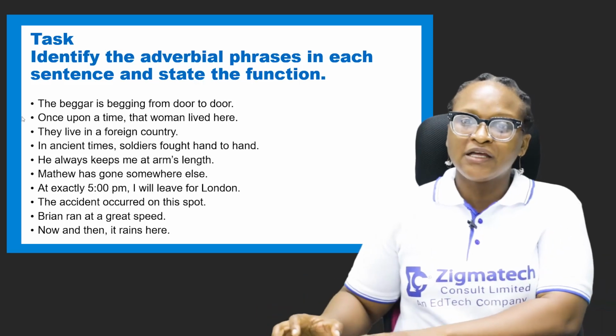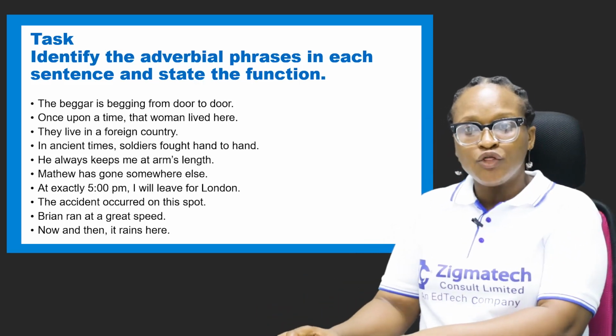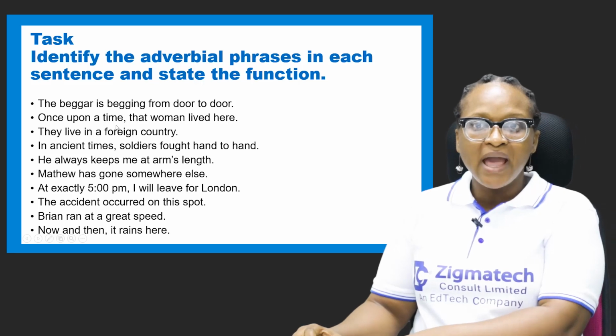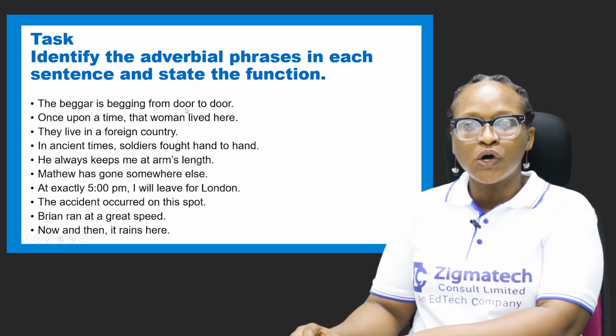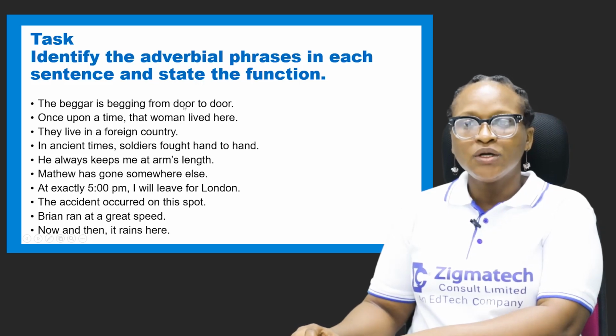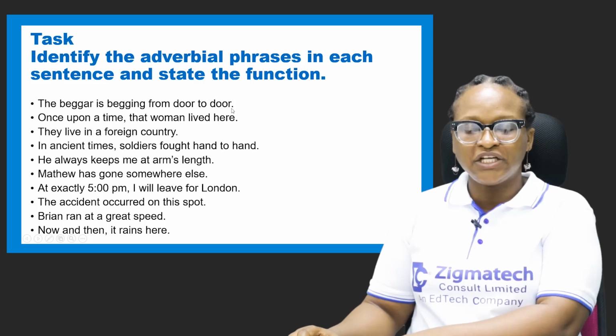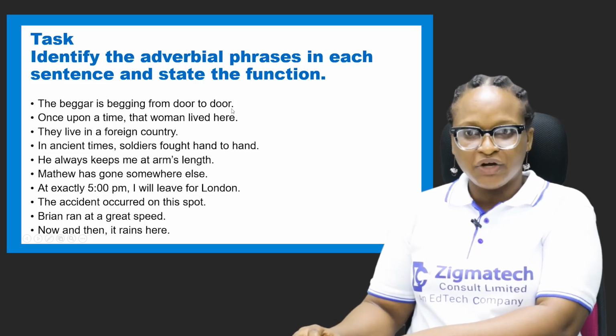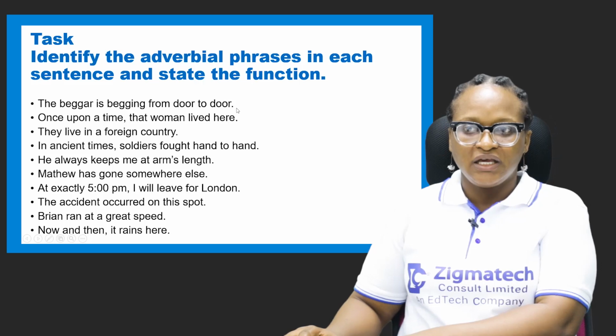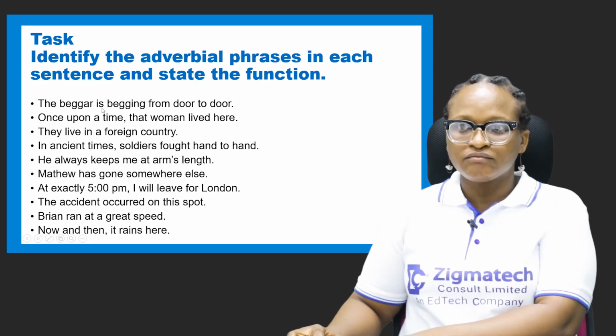All right, I think I have about 10 questions, but let's do number one. It says, the beggar is begging from door to door. Where? From door to door. So I'm underlining from door to door, which is an adverbial phrase. What's the function? It modifies the verb phrase is begging.